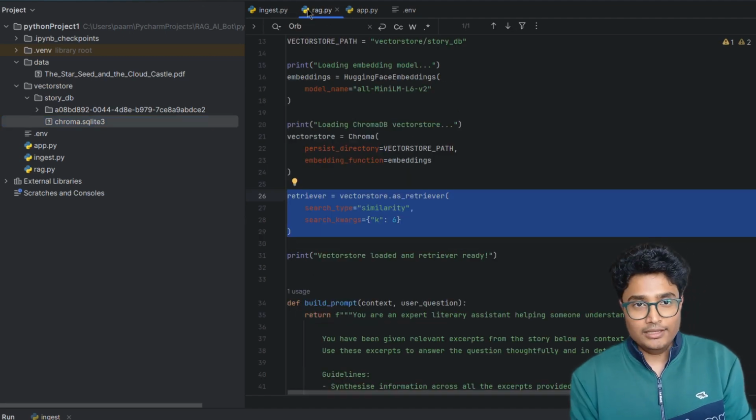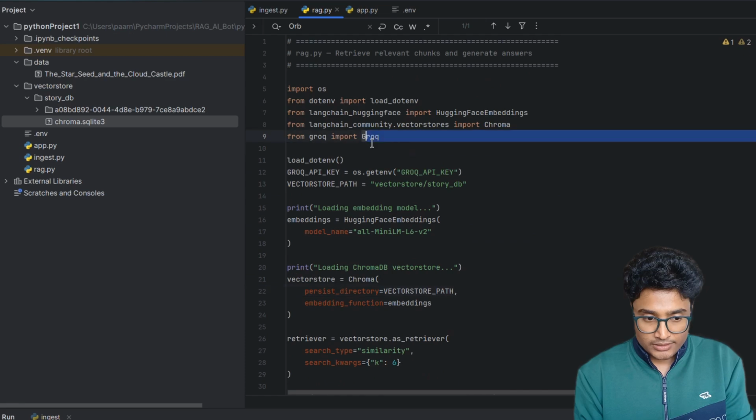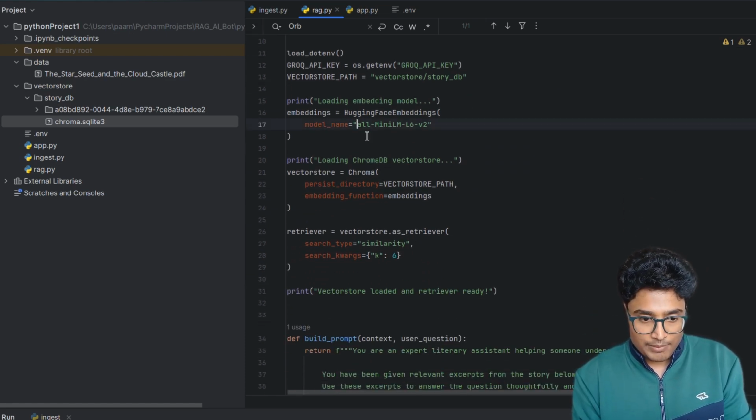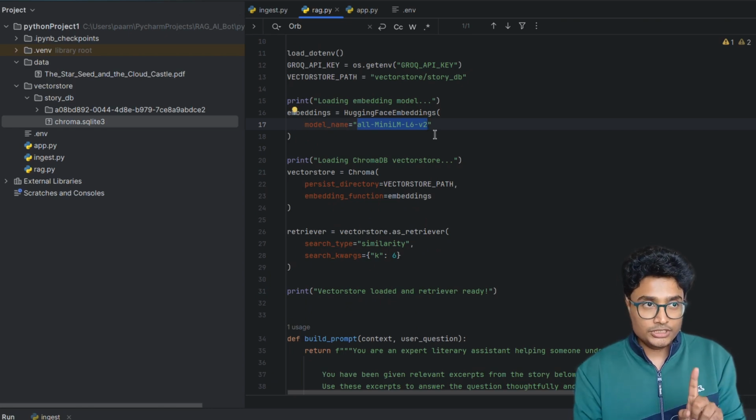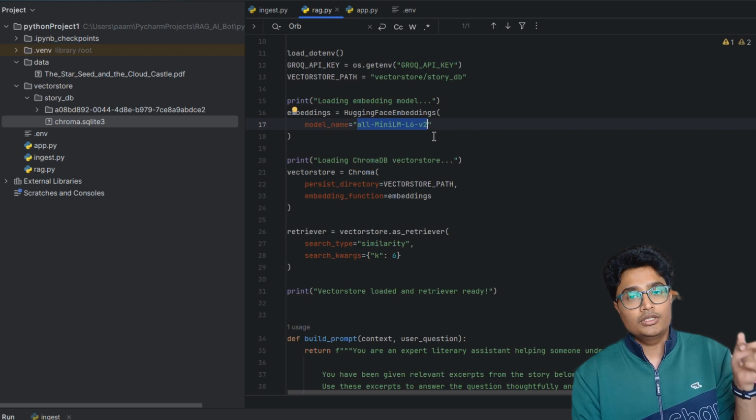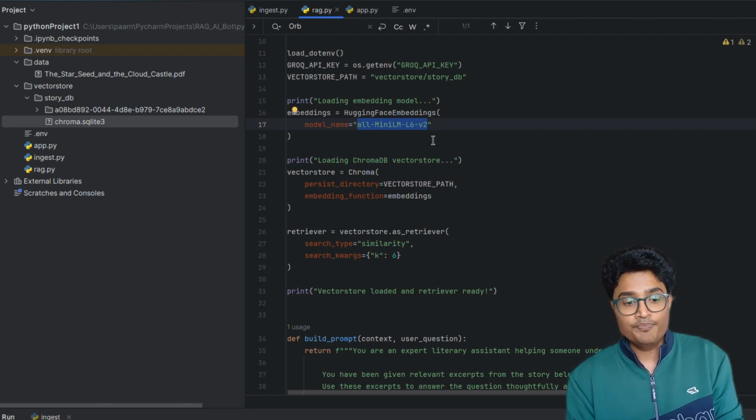This rag file is now the heart of this AI system. So I am again using the same packages to import. And you can see that I'm using the same embedding model, because it's very important to ensure that you are using the same embedding model which you used to convert your chunks into embeddings. The same model should be used to convert the user questions or queries into embeddings.